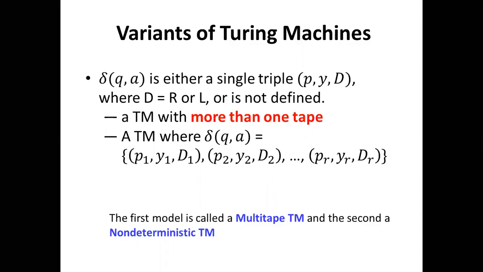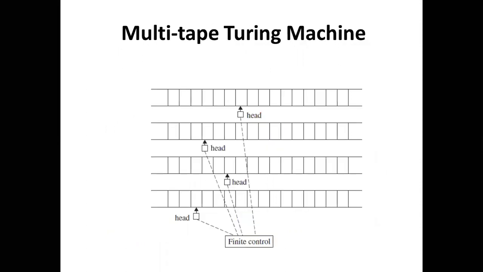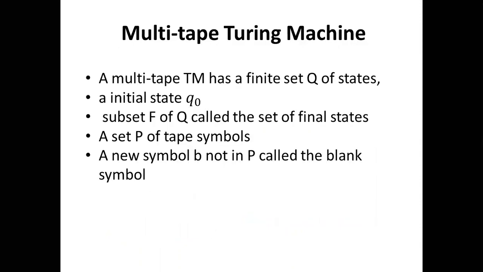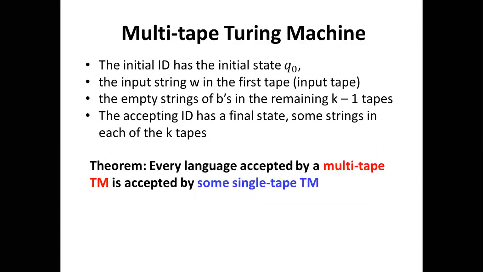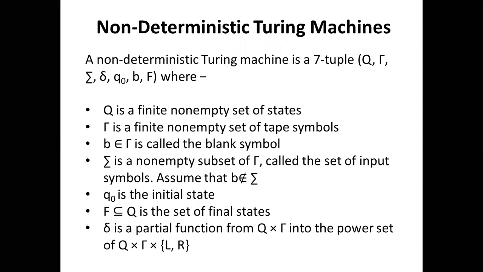That's why it is known as a non-deterministic Turing machine, like a non-deterministic FA. In the case of non-deterministic Turing machines, the definition can be represented by a 7-tuple: Q, capital gamma, sigma, delta, q0, B, and F. Q is a finite non-empty set of states, and capital gamma is a finite non-empty set of tape symbols, and B is the blank symbol, which belongs to capital gamma.